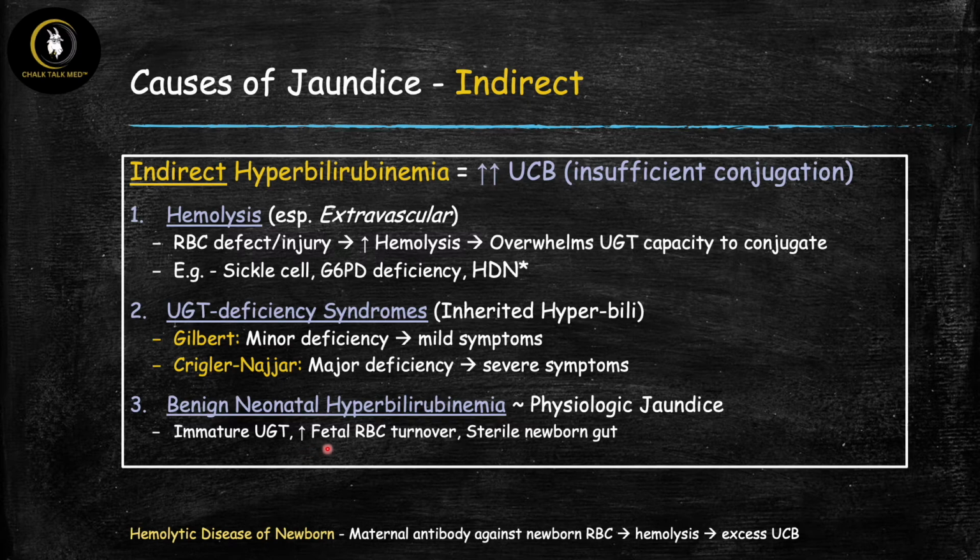A second cause here is that the fetal red blood cells have an increased turnover. So that means that there's going to be a faster breakdown rate of red blood cells, which means a higher generation of unconjugated bilirubin, which also can contribute to this finding. And then finally, the GI tract of newborns is sterile. That means that they lack the bacteria that are normally responsible for metabolizing and getting rid of that bilirubin in the GI tract. So this could lead to some excessive recycling of the unconjugated bilirubin, which could also lead to this condition right here. So these are the three main causes that you're going to consider when you see someone who comes in and they have an isolated indirect hyperbilirubinemia.